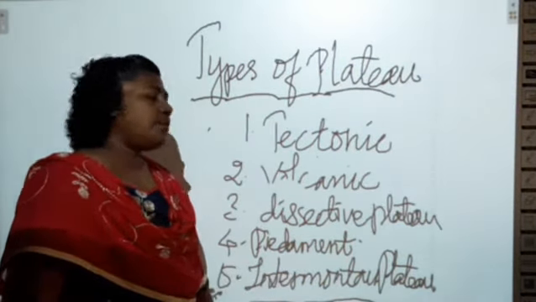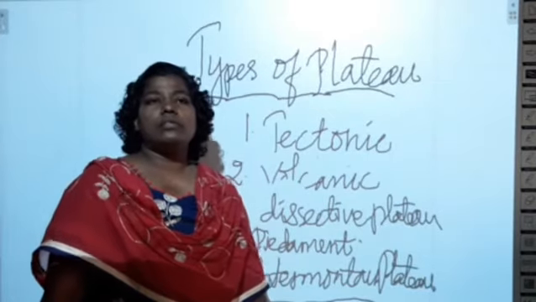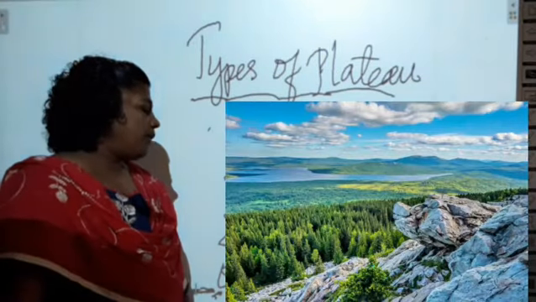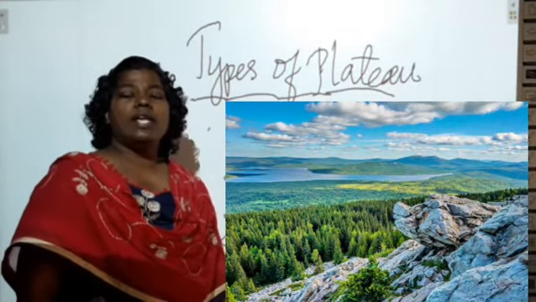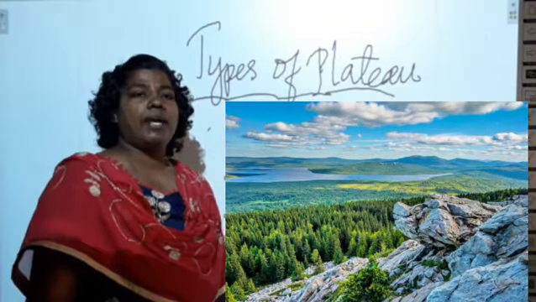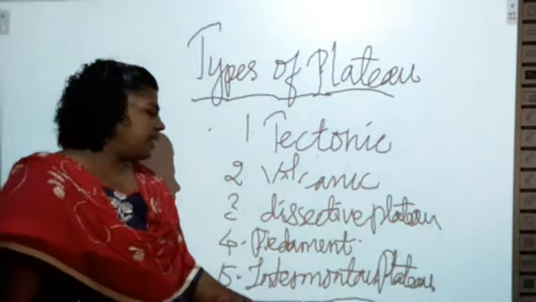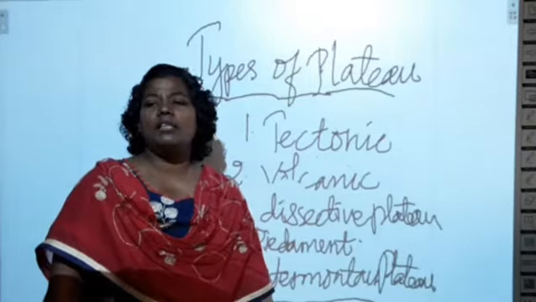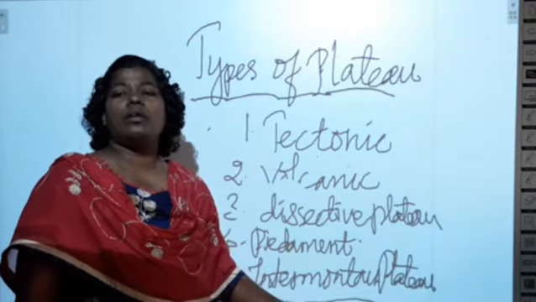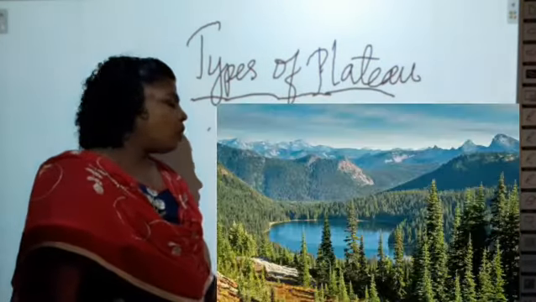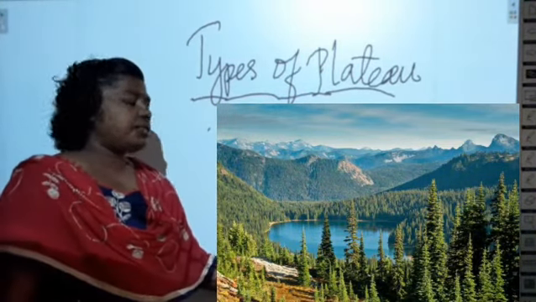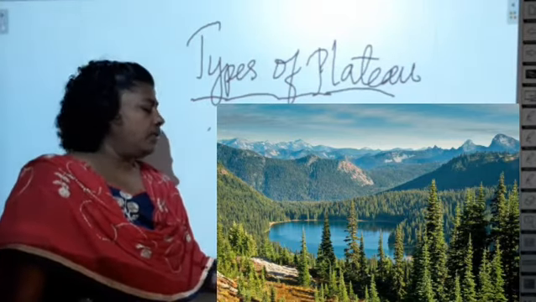And the next one is Piedmont plateau. Piedmont plateaus are surrounded by mountains. They are found in areas where mountains are there. And the next one is intermediate plateau. Intermediate plateaus can be found in the area between mountains, or between plains, or between oceans. So this type of plateau can be found near the oceans or between mountains or between plains.